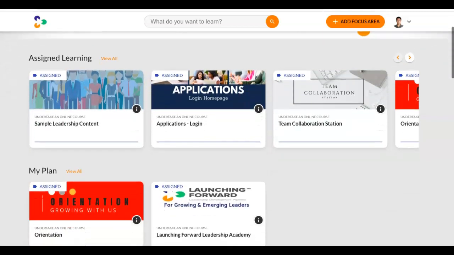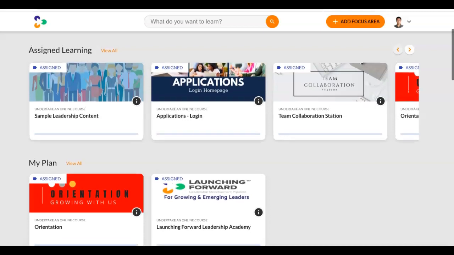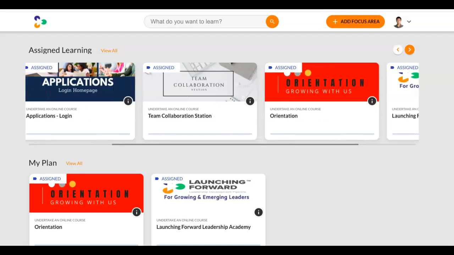First, notice the assigned learning. These are a number of courses. It could be things that you have created. It could be courses we have created that you would like to use. All of these can be customized according to anything that you would like to do. If you have your own courses of anything that you train, it could be placed here.